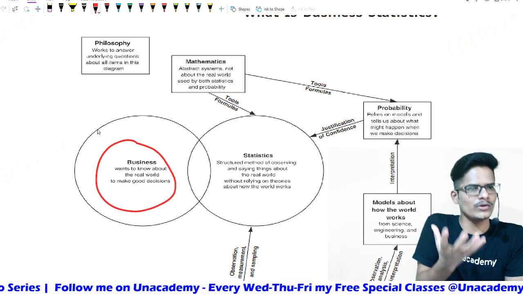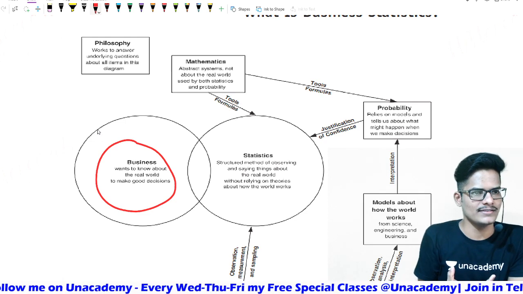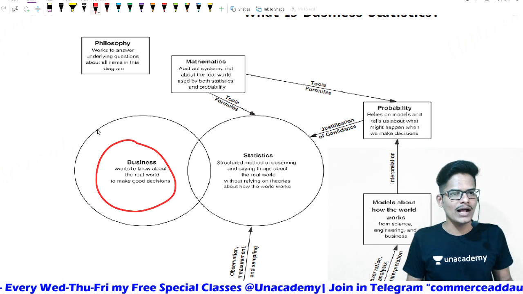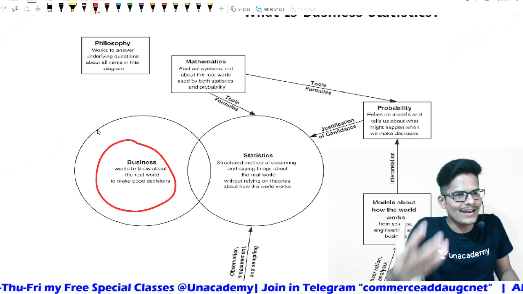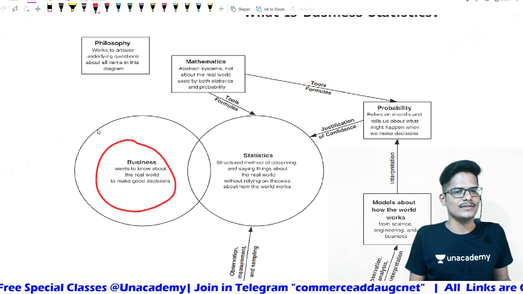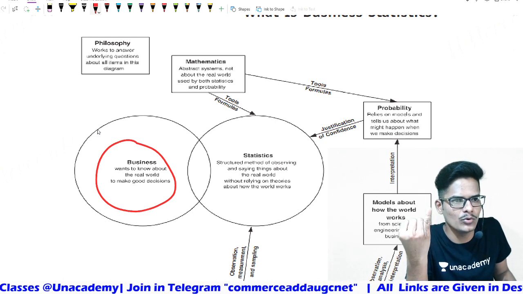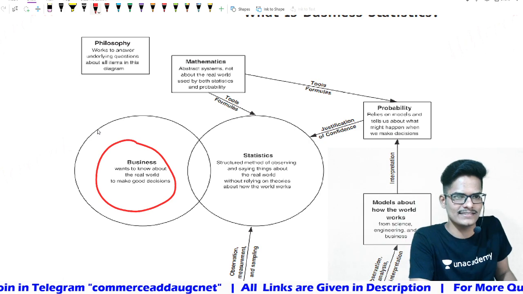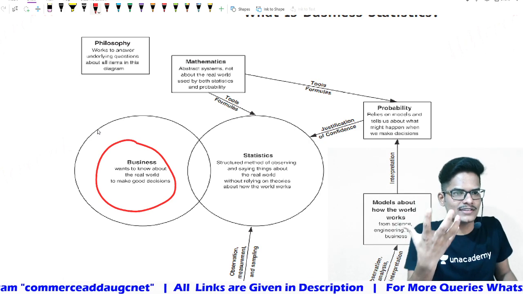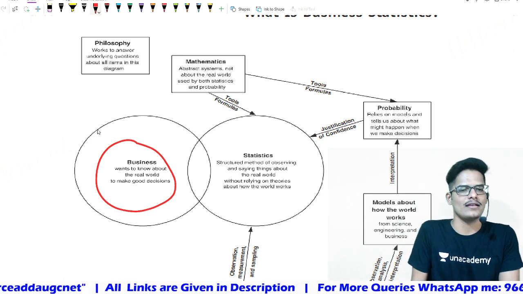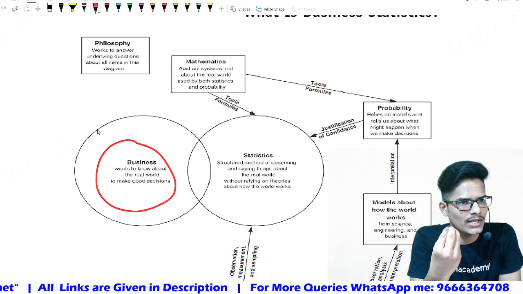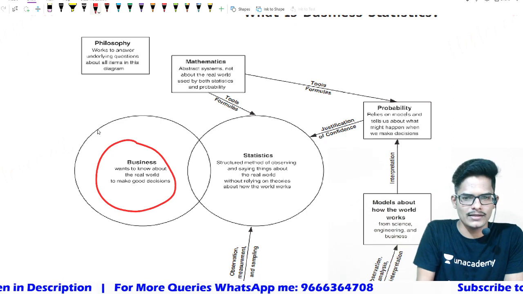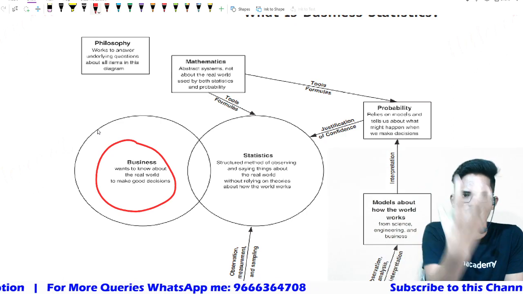So if at all you want to take good decisions, which are rational decisions, then you need help. You need the help of some other concepts also, which is an analysis concept. How do you make an analysis? Whether it is mathematics that will help you to take business decisions, whether it is probability, whether it is science that will help you. Which subject will help you to make good decisions?